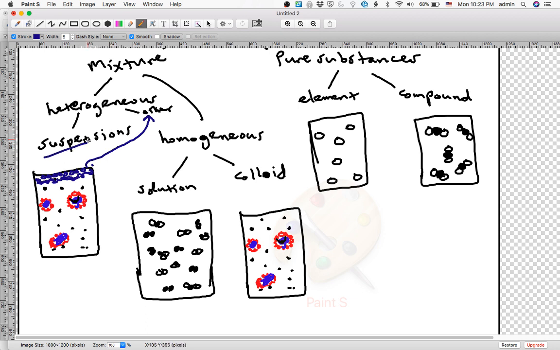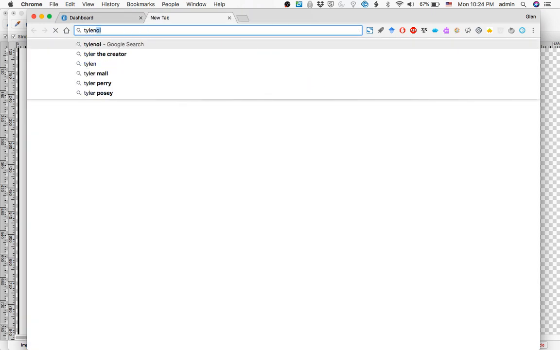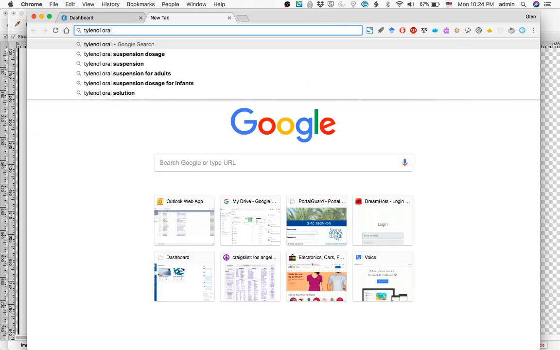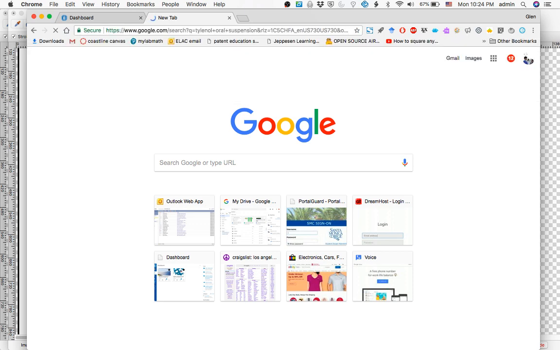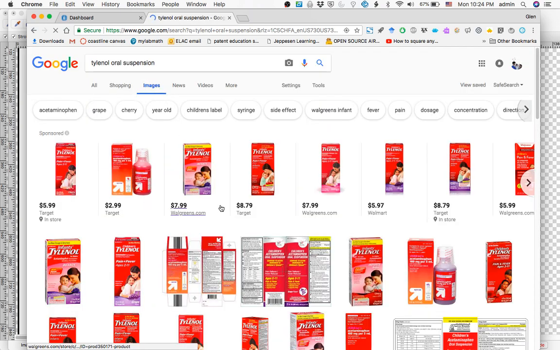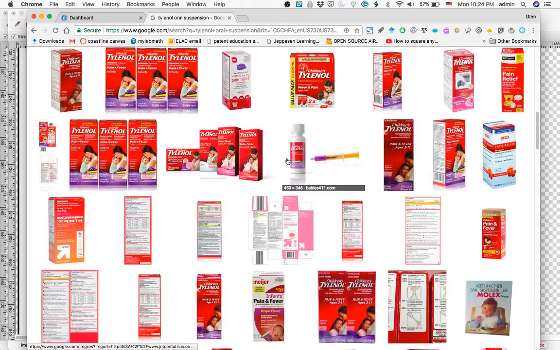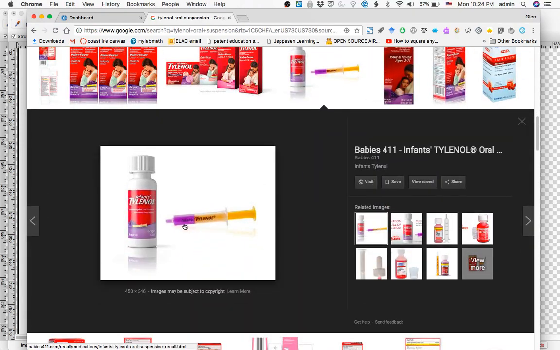Now, what is a suspension? If you have kids or if you've ever given medicine to a baby, you know that the medicine comes in the form of an oral suspension, like this. Look at that. These guys are oral suspensions. So here, let's see if I can get a picture. Yeah, like that. Look at this picture. See, this is a grape-flavored oral suspension.